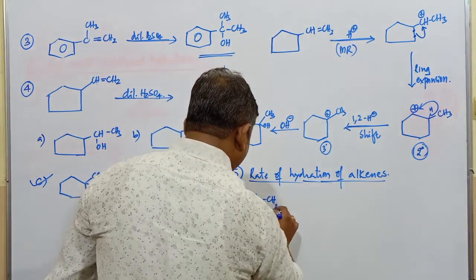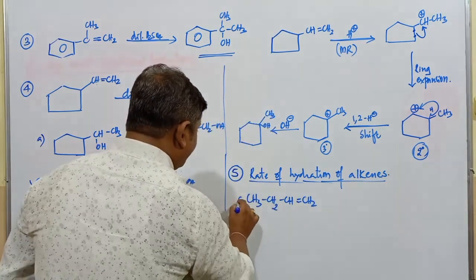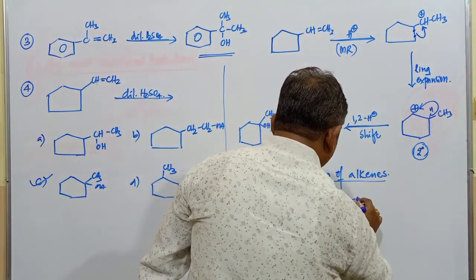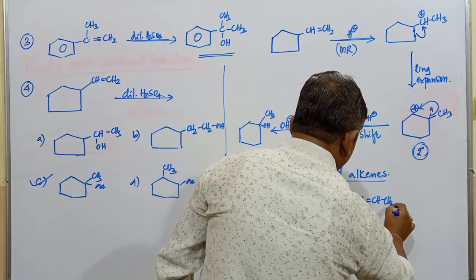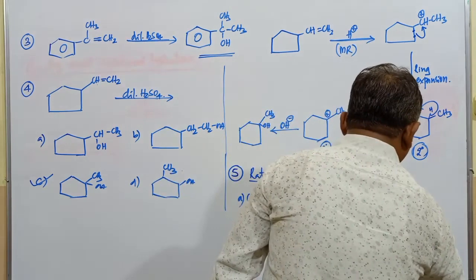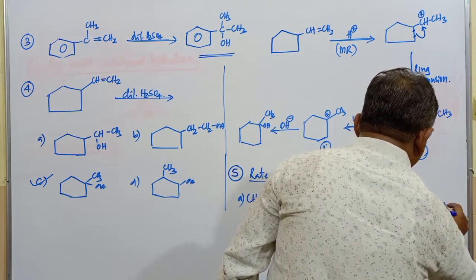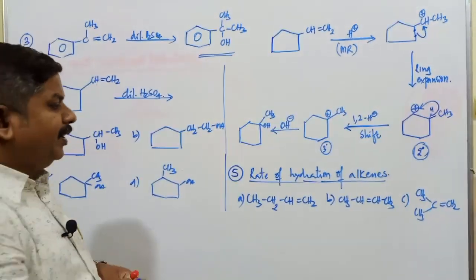This is CH3, CH2, CH, double bond CH2. What is the name of this compound? It is but-1-ene. Another compound I will consider: this is CH3, CH, double bond CH and CH3, but-2-ene. The third compound is CH3, CH3, double bond CH2. What is that compound? 2-methylpropene.